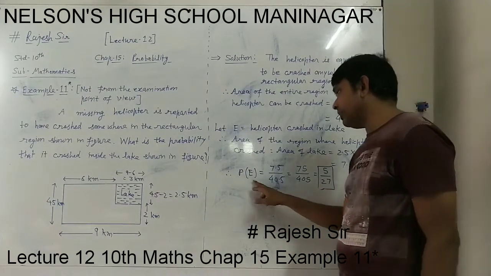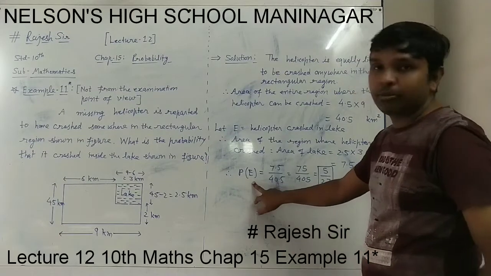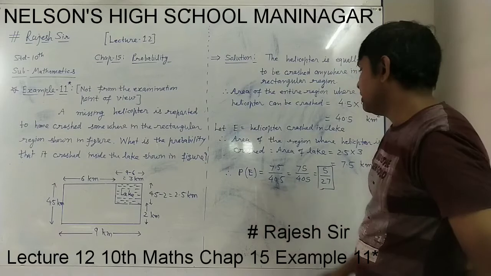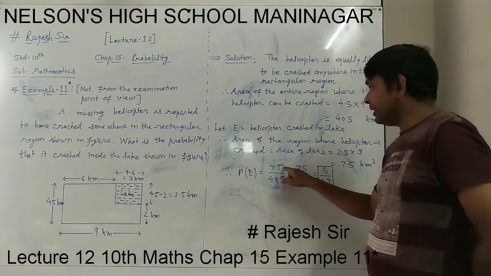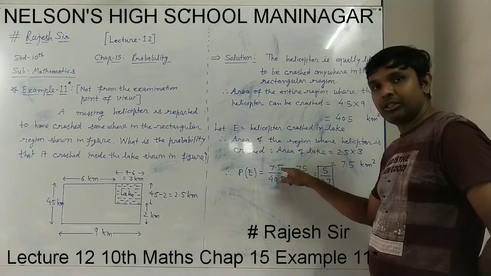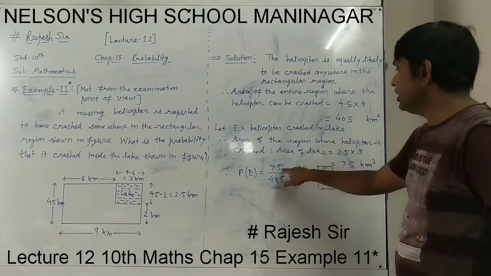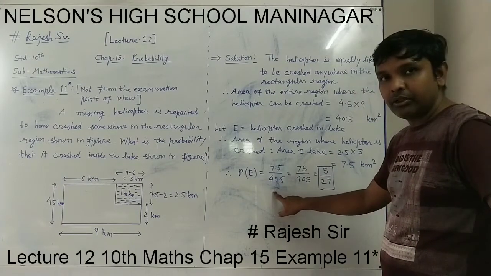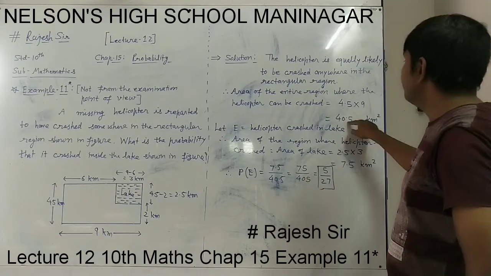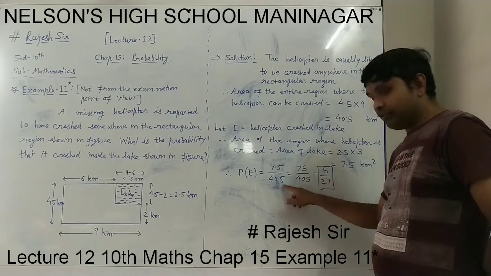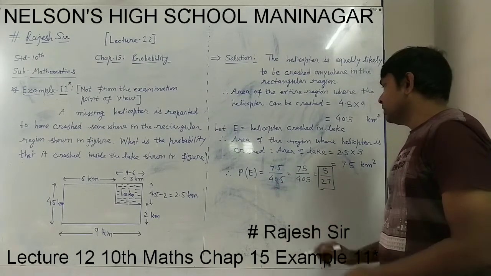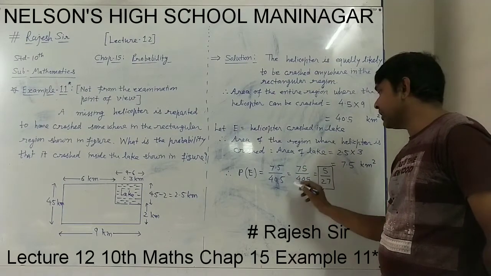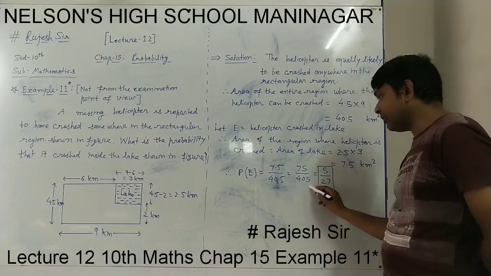What is the probability of E? It shows the probability of the helicopter crashing inside the lake area is equal to the favorable outcome for E, the area of the lake, which is 7.5 km square, upon the total area of the rectangular region, 40.5. So 7.5 upon 40.5. Now to remove this point and this point, we will multiply numerator and denominator by 10, and that will cancel. So this will be 75 upon 405.